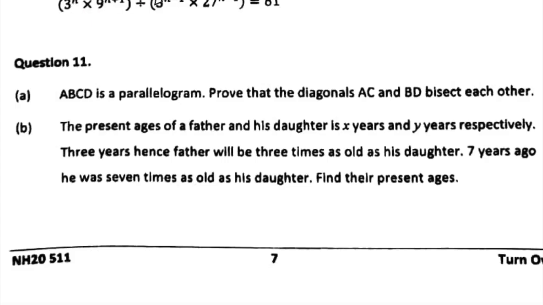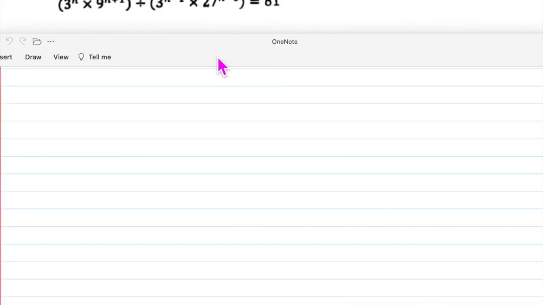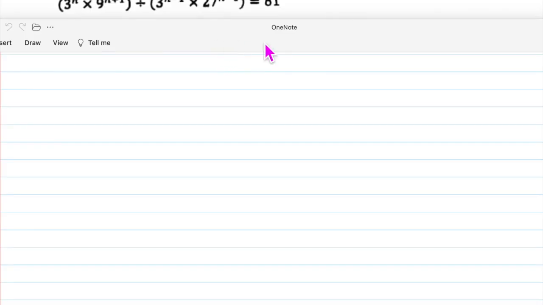Look at this. It is something plus something equal to something, and I can see over here 3, 9, 3 to the power 2, 27, and this is 81. So what do I see the similarity as? All of them are powers of 3. Correct? The base number is 3. Okay, so what you will do first, copy this down. Tell me when you are done. Done. So now we will write here therefore.